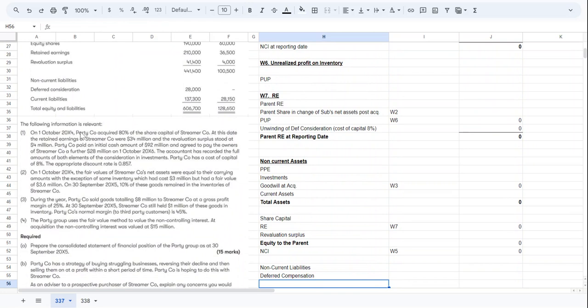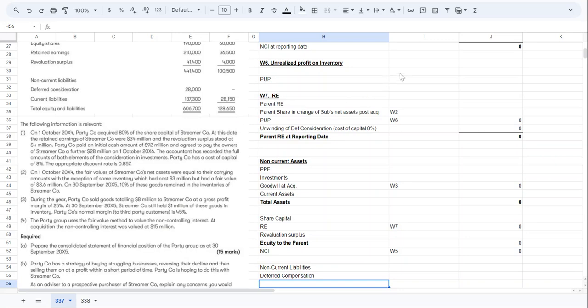On 1st October 14, P company acquired 80% of the share capital of S company. Okay, so they have acquired 80%. That is something we need to remember. We can note down somewhere that the acquisition is of 80%. So the NCI is 20%. Non-controlling interest is 20%. At this date, the retained earnings of S company were 34 million. Okay, so let's see where we can put this information.